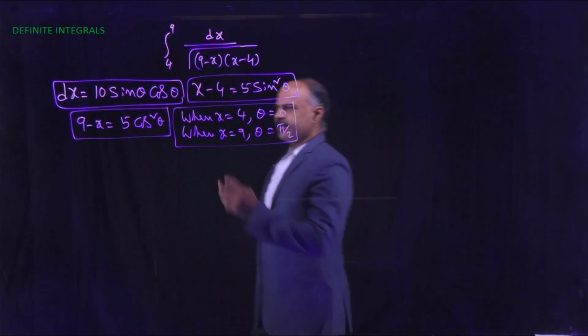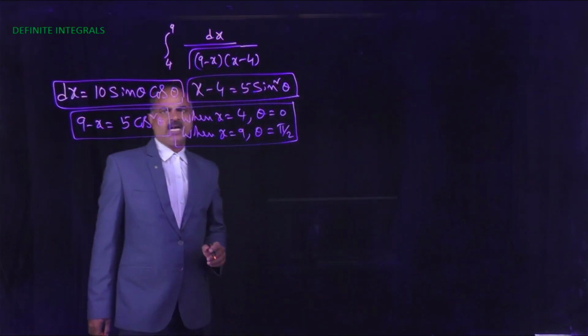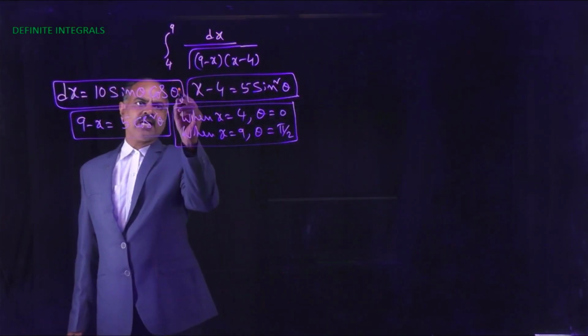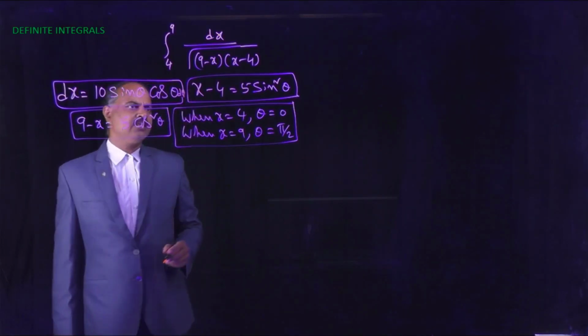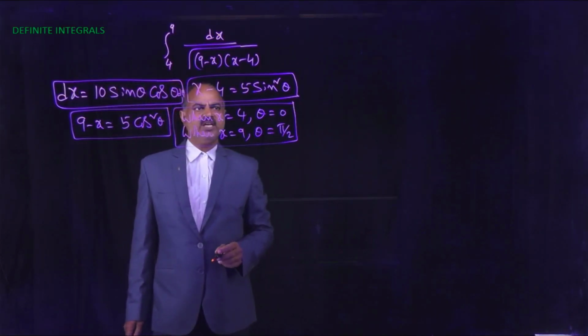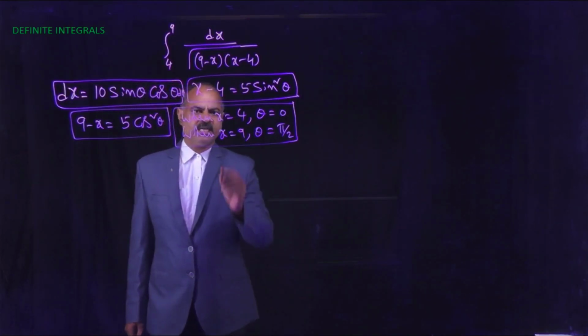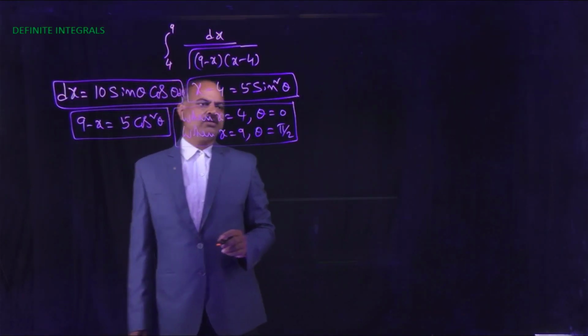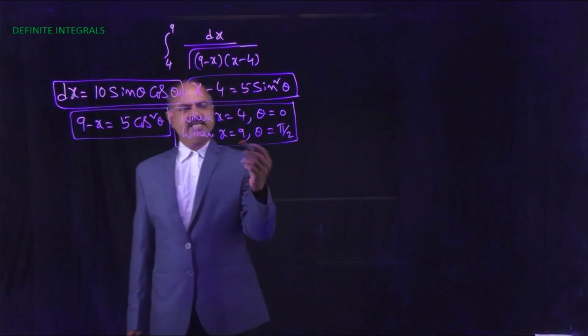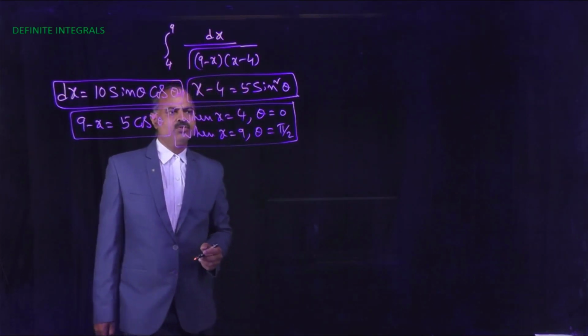Next, dx equals 10 sin theta cos theta d theta, and x minus 4 equals 5 sin square theta and 9 minus x equals 5 cos square theta. When x equals 4, theta equals 0. When x equals 9, theta equals pi by 2.